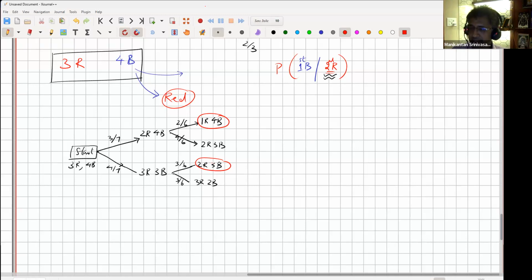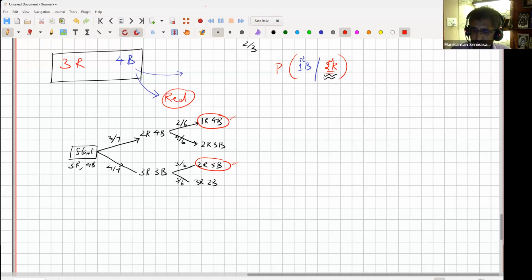So you observe that the second one is red, and what is the probability? Now, what is the count within the box? You don't know, right? Just to be very clear, we don't know. When I say you are in this state or in this state, I mean that you still don't know what state it is in the box. It could have been either the upper state or the lower state, because you don't have visibility to see in the box. If you see in the box, then you can conclude something, right? You only know that the second ball that you have picked is red. That's all you know. Okay. So all of it clear so far?